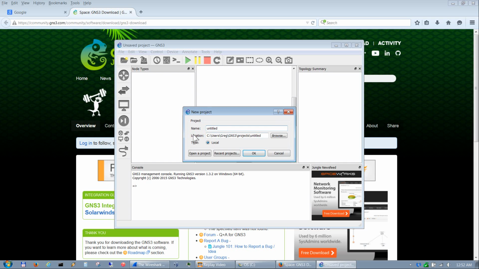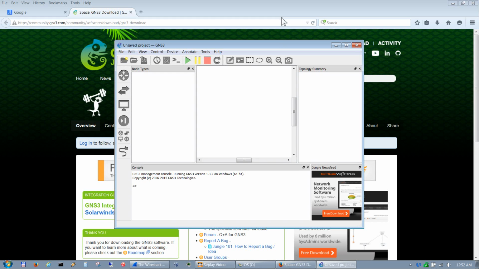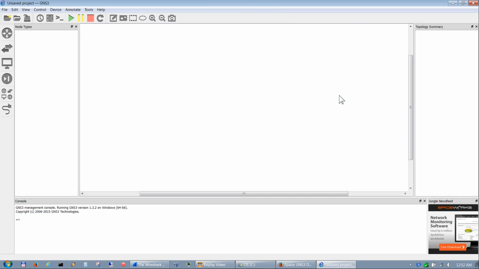If you want to create one once you do have them loaded, you just type in a name and it will put it in the path of the project folder. This is going to be changed in a minute, as you'll see. So we'll go ahead and cancel, minimize this, and go full screen on this. Alright, so let's go ahead and add in our devices, and then I'll show you around GNS3.